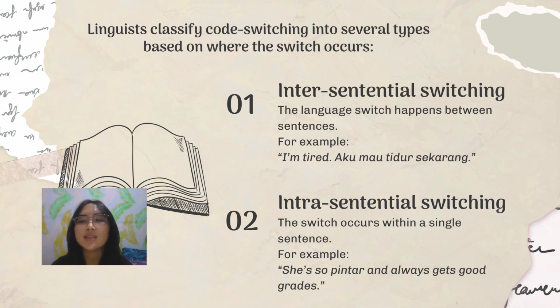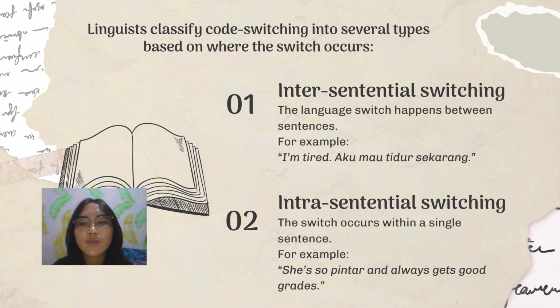Code switching is not a random or chaotic behavior. Even though to an outsider it may appear so, linguists often switch between languages in highly structured and meaningful ways. These switches can occur at different points in an utterance and can serve different functions depending on context, audience, and intent.